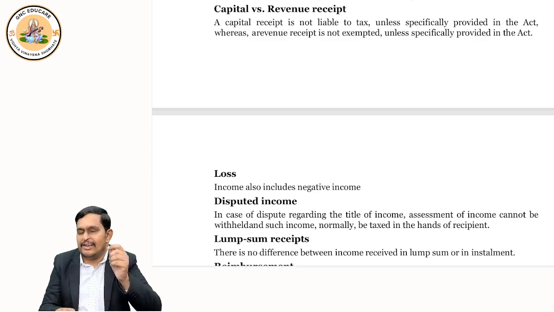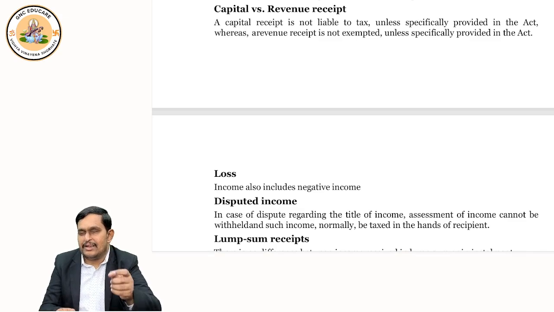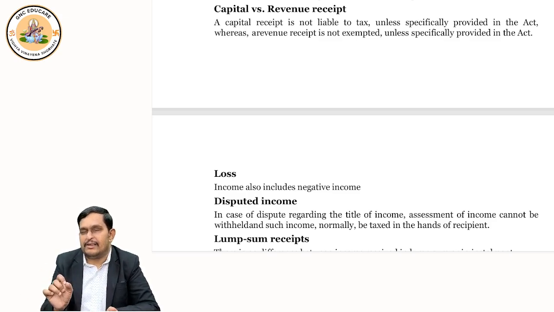Revenue: generally all revenue receipts are taxable, but if specifically exempt, specifically said not taxable in income tax, then not taxable. Capital: generally all capital receipts are not taxable, but if income tax specifically mentions them, then only those specific items of capital receipt are taxable.